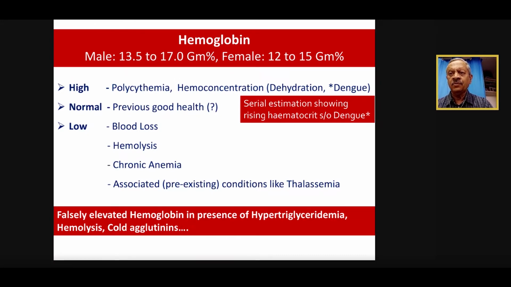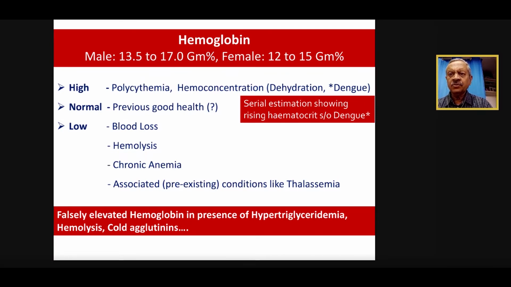Anybody having dengue, proven dengue, and the hemoconcentration occurs by more than 20%, there are very high chances that they will go into complications like dengue shock syndrome or dengue hemorrhagic fever, and we should be on alert, and patients should be instructed to take as much fluid as they can take. If there is a question of vomiting or not taking orally, that patient needs to be hospitalized for that purpose. So that's about the high hemoglobin.